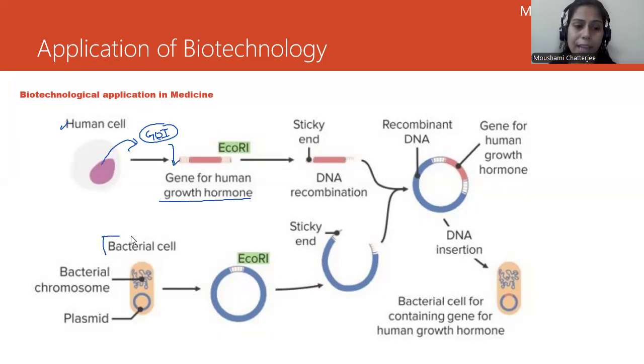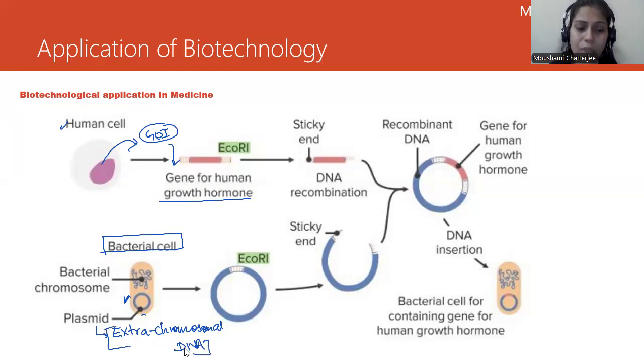Now the second phase: from the bacterial cell, we need to get this plasmid out. What is this plasmid? This is a self-replicating extra chromosomal DNA. We already know that bacteria have their own chromosome as well as an extra chromosomal DNA, which we call a plasmid. So you know that plasmids are very, very important in terms of recombinant DNA technology.